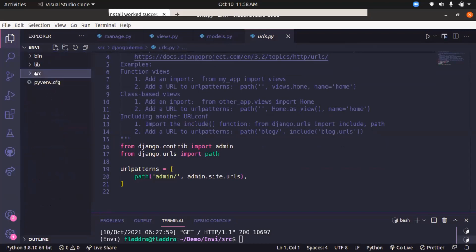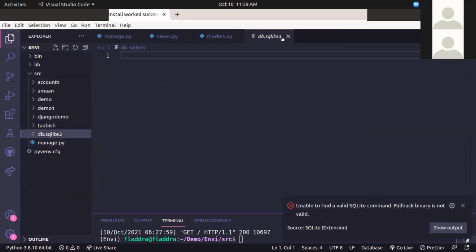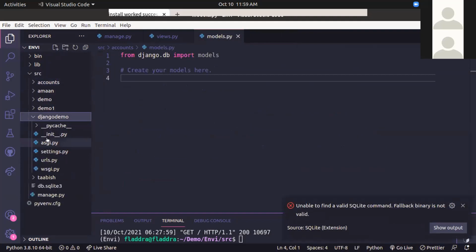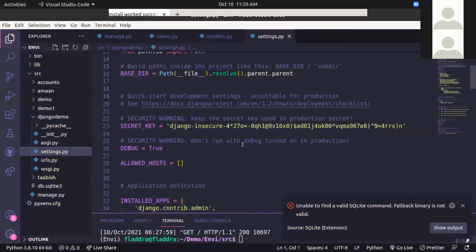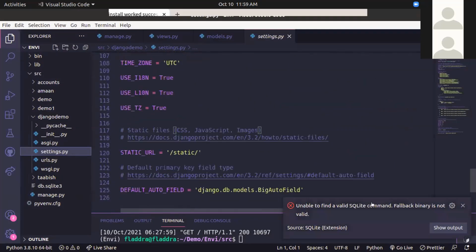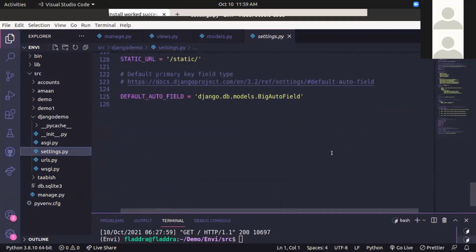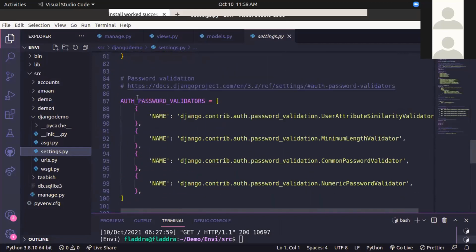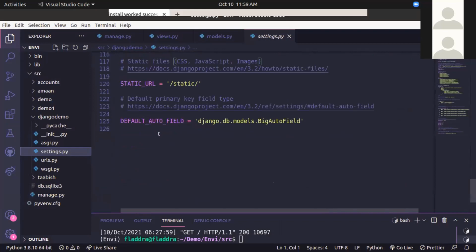It consists of a root folder, which consists of all the files and the manage.py file, and it will also consist of a db.sqlite3 database by default. Apart from that, it will consist of a folder with the settings.py file, which is the most important file of your Django project. It consists of all the required things to run your Django application, the database configurations, the password validators, et cetera.